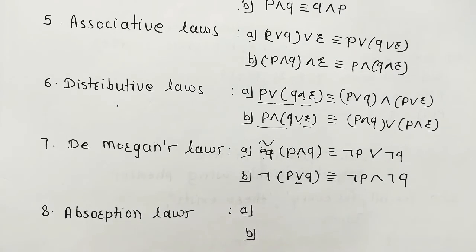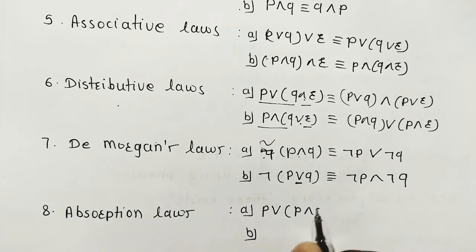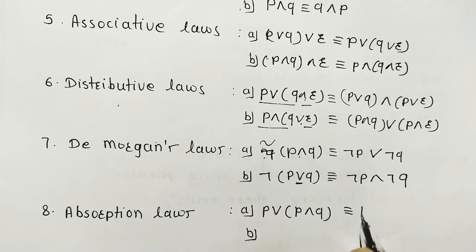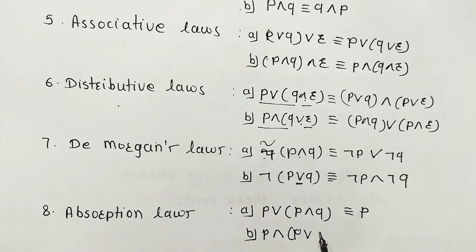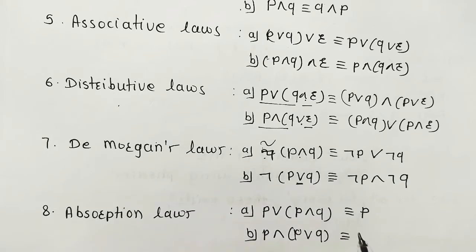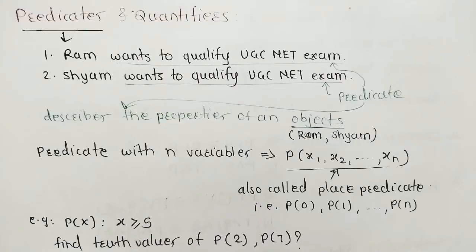Next, absorption law. This is nothing but P or P and Q is logically equivalent to P, and next is P and P or Q is logically equivalent to P. This is also very simple.